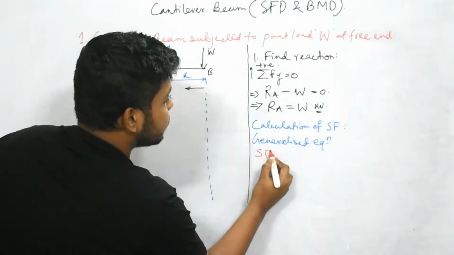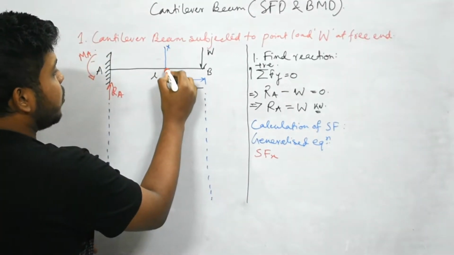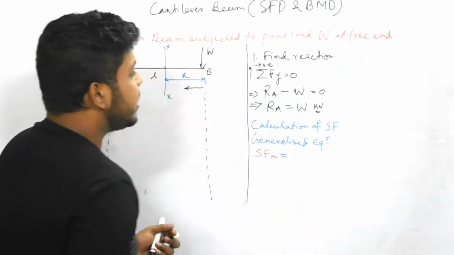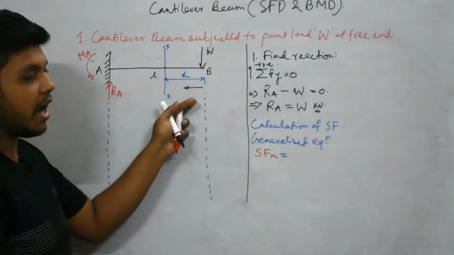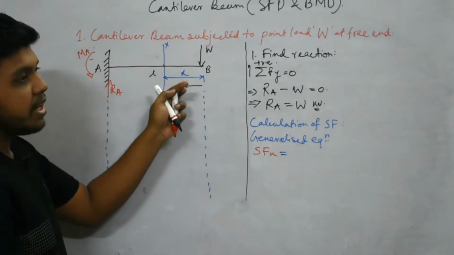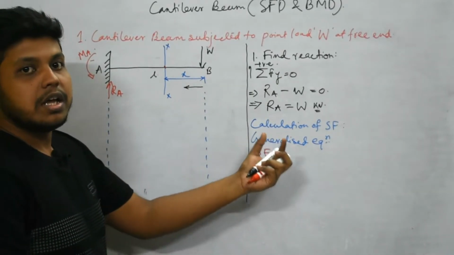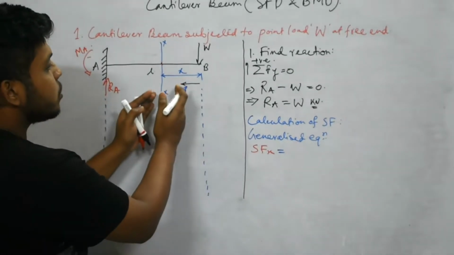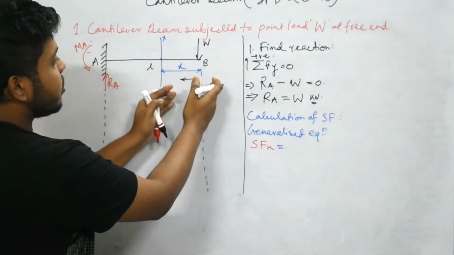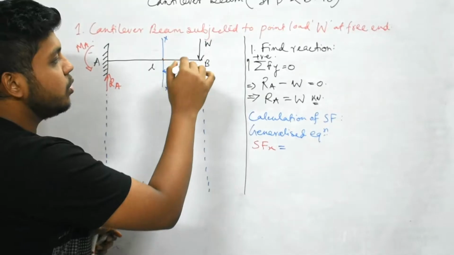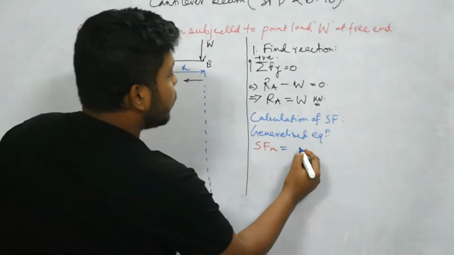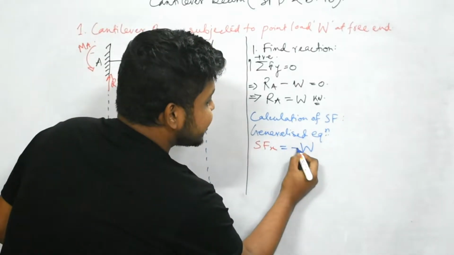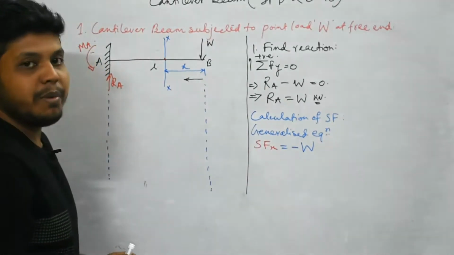We have to find the shear force at x, meaning about this point we have to find the shear force. So SF at x means we are considering only the right part of this section. Shear force is nothing but the algebraic summation of all the forces either at left or at right. So we are considering the right side, and in this right side we have only this W in the downward direction. As W is acting downward, we'll have the sign minus. So S of x is equal to minus W.